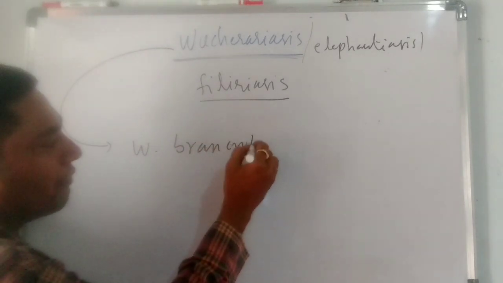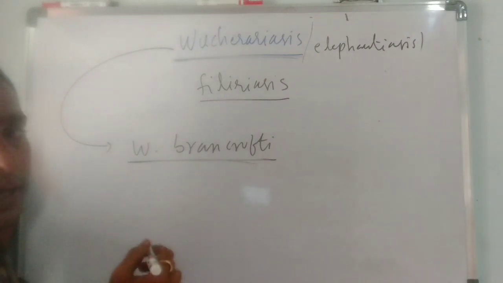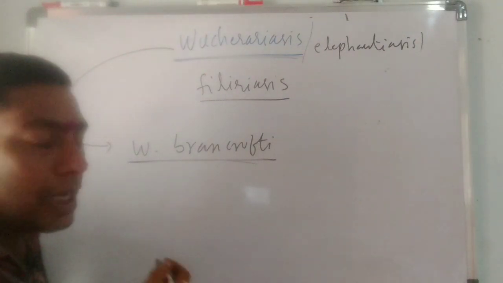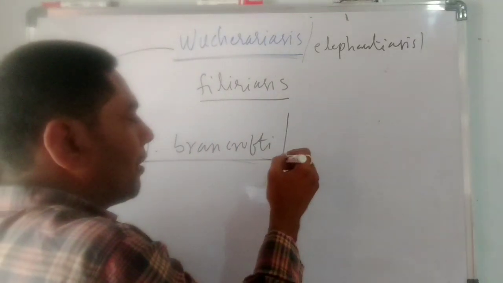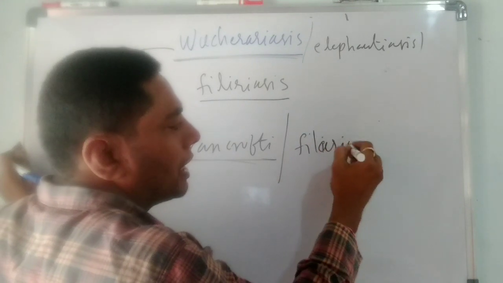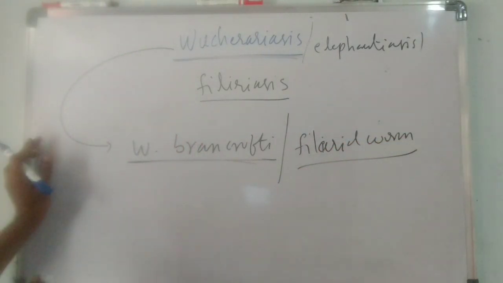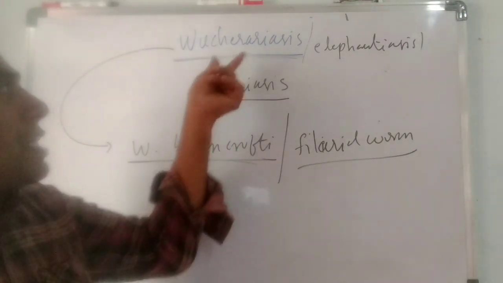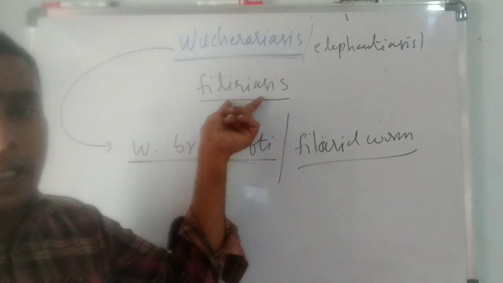Wuchereria bancrofti belongs to the Helminthes parasites. The common name of Wuchereria bancrofti is filarial worm. The disease is known as wuchereriasis, elephantiasis or filariasis.